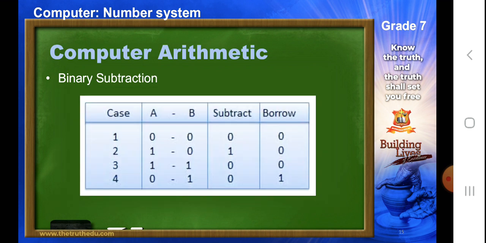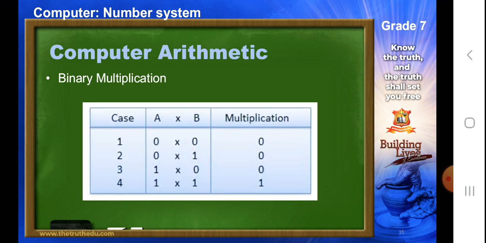Next comes binary subtraction. In binary subtraction, 0 minus 0 is 0, 1 minus 0 is 1, 1 minus 1 is 0, and again 0 minus 1, I'm sorry, we are doing subtraction, so it will be 0 minus 1 is 1, and hence we will borrow 1 here, right? So 10 minus 1 is equal to 1 with borrow taken from the next place.